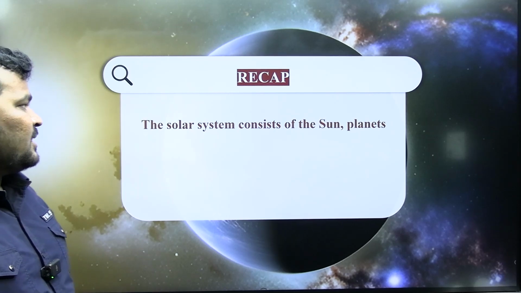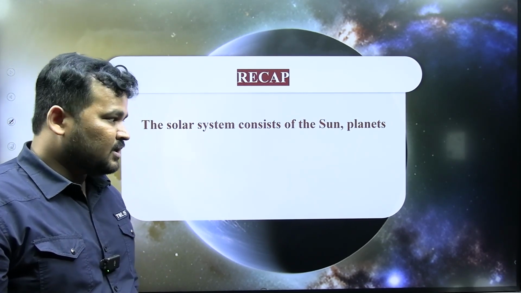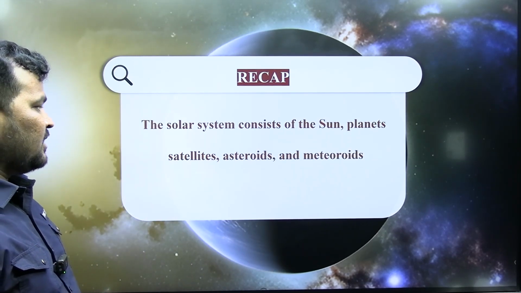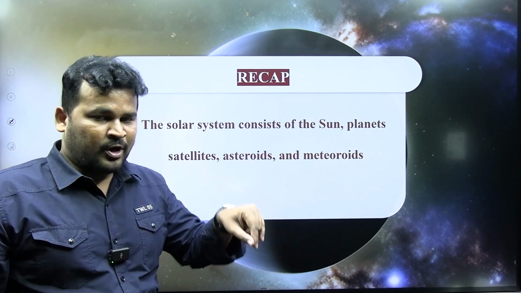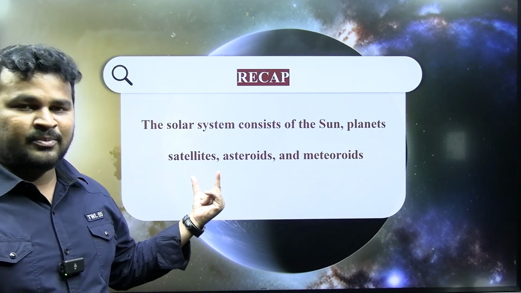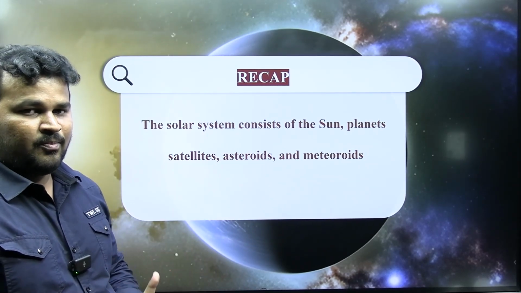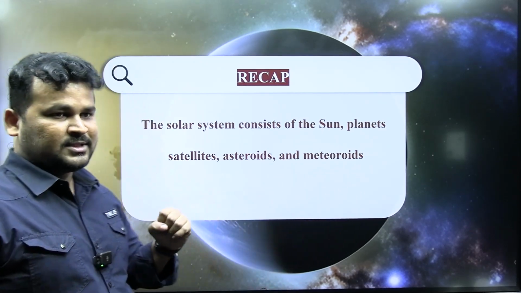So finally, the solar system consists of the Sun, which is a star, and planets. There are 8 planets, and a ninth, the dwarf planet Pluto. It has satellites similar to the Moon, asteroids in between Mars and Jupiter, and meteoroids in the solar system.